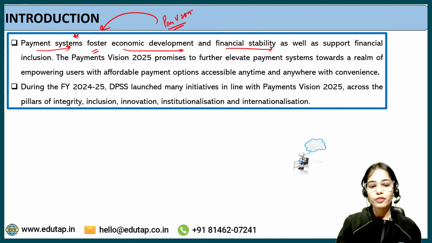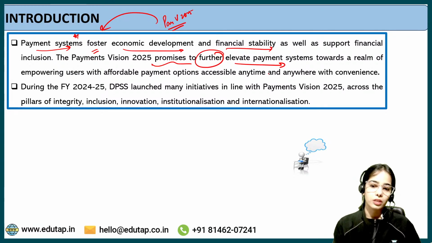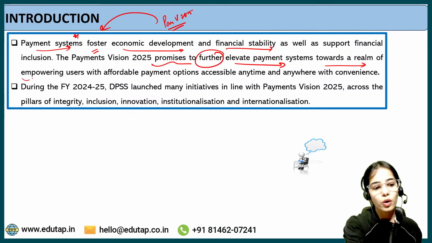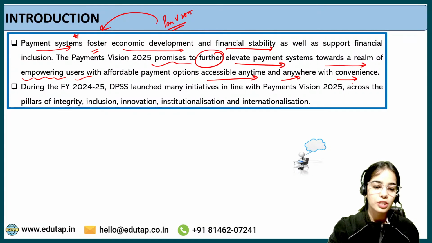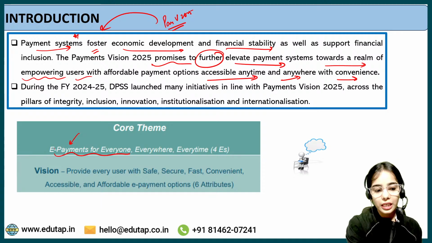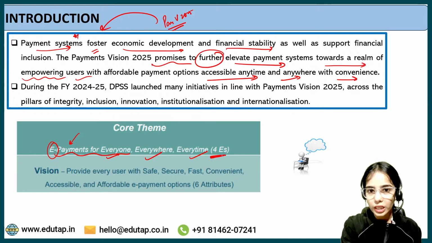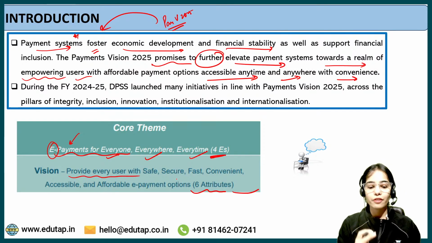The Payments Vision 2025 promises to further elevate the payment system, empowering users with affordable payment options, accessible anytime, anywhere with convenience. Its core theme is e-payments for everyone, everywhere and every time. These are the 4 E's, and there are 6 attributes under the Payments Vision 2025. The vision is to provide every user with safe, secure, fast, convenient, accessible and affordable e-payment options.